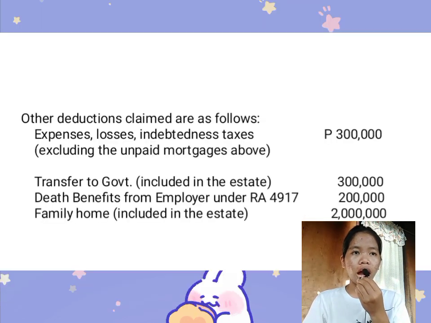So we have here the other deductions claimed as follows. The expenses, losses, indebtedness, and taxes, excluding the unpaid mortgages above, are 300,000 pesos. The transfer to the government included in the estate is 300,000 pesos. The death benefits from employer under RA 4917 are 200,000 pesos. The family home included in the estate is 2 million pesos.